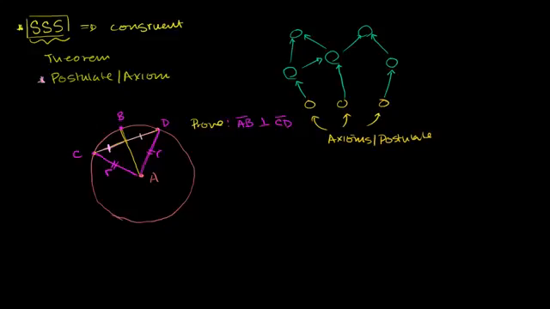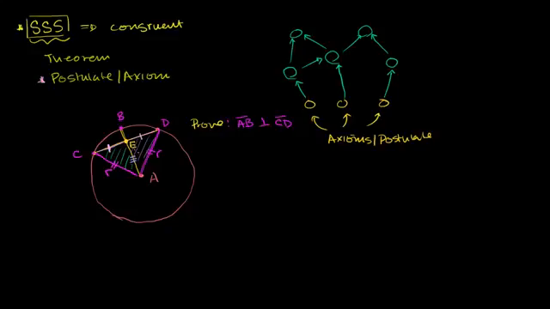We know from the setup in the problem that this segment is equal in length to this segment over here. Let me add a point here so I can refer to it. If I call that point E, we know from the setup in the problem that CE is congruent to ED, or they have the same lengths. CE has the same length as ED. And we also know that both of these triangles, the one here on the left and the one here on the right, they both share the side EA. So EA is clearly equal to EA. It's the same side. The same side is being used for both triangles. The triangles are adjacent to each other.